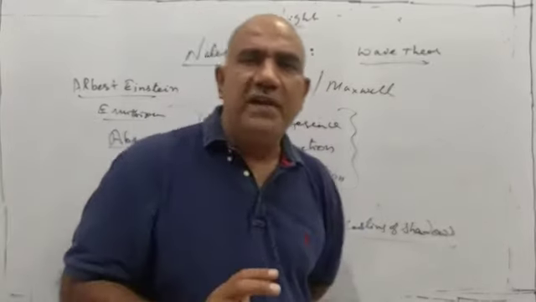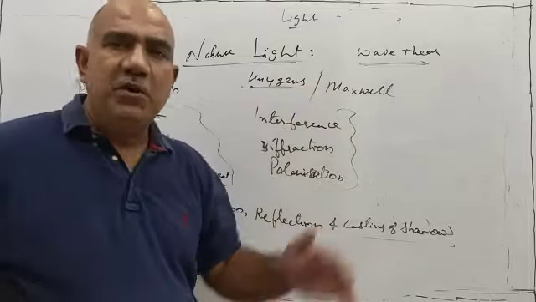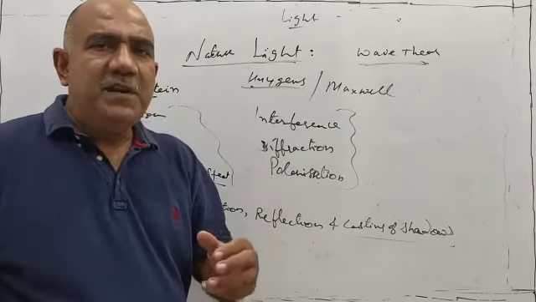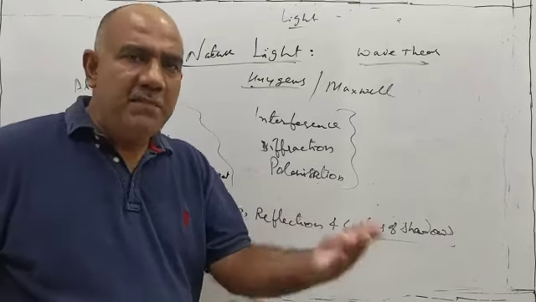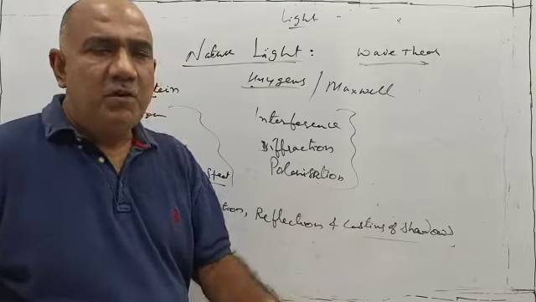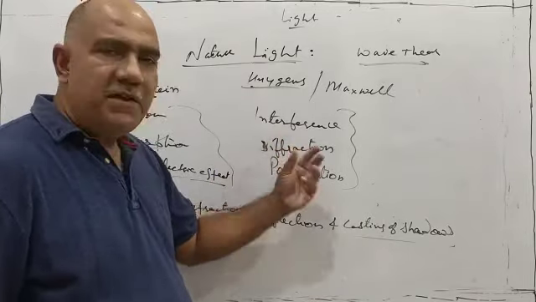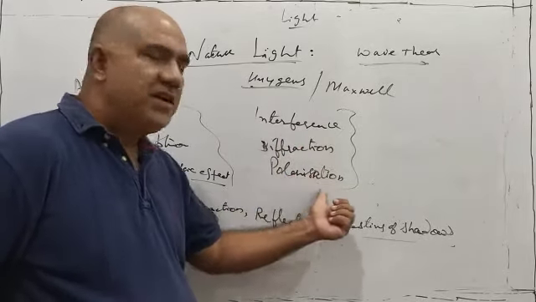Regarding nature of light, there are two theories. One is wave theory of light. It was given by Huygens. Later it was modified by Maxwell. And both these people said that light is made up of waves. The basis for their claiming this was these three characteristics: interference, diffraction and polarization.